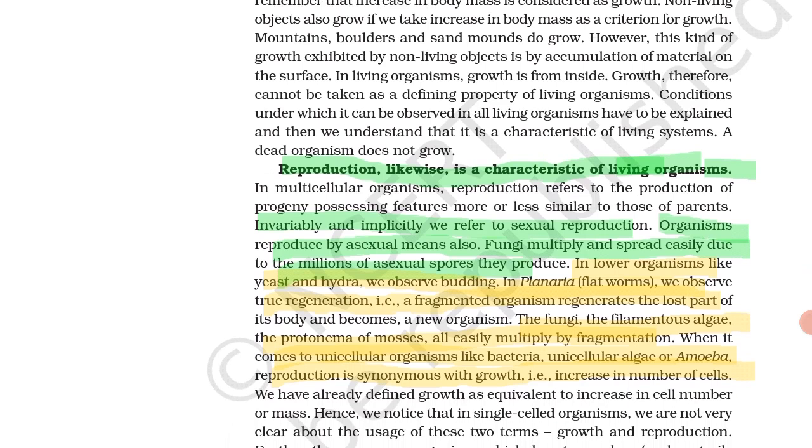Organisms reproduce by sexual and asexual means. Sexual reproduction shows variations. Asexual reproduction occurs through asexual spores in fungi, and budding in hydra and yeast.